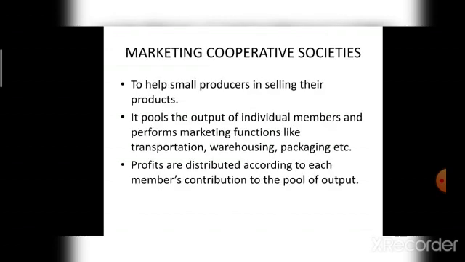What is the third type of cooperative society? That is marketing cooperative societies. How it can be formed or for what purpose it can be formed? These are formed to help small producers in selling their products. And how the profits are distributed under marketing cooperative societies? In marketing cooperative societies, profits are distributed according to each member's contribution to the pool of output.